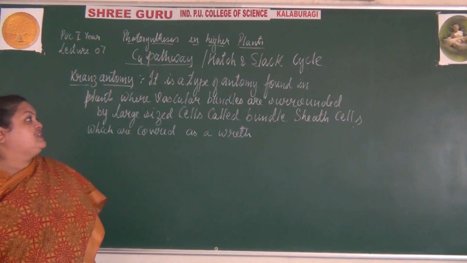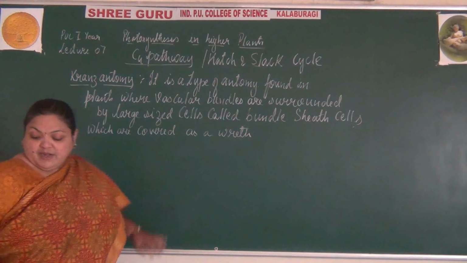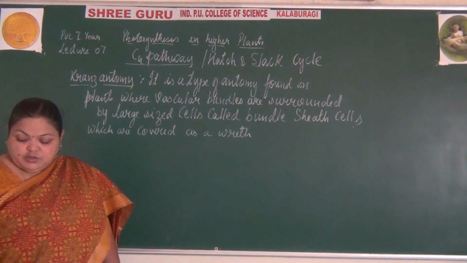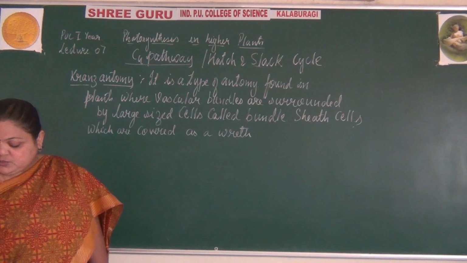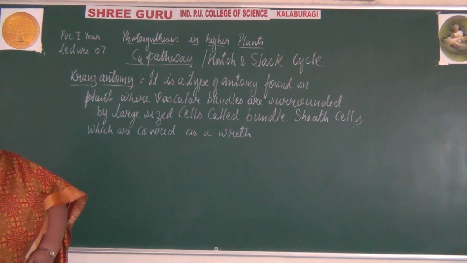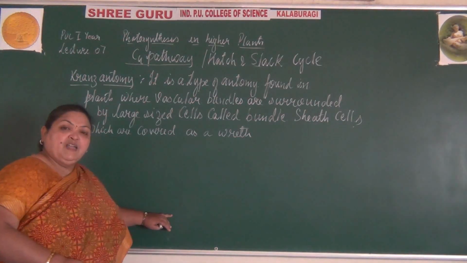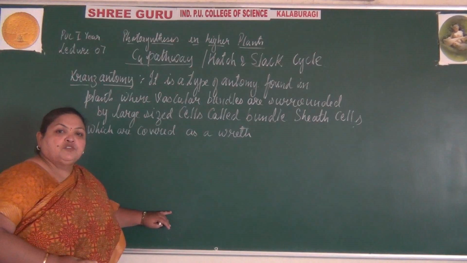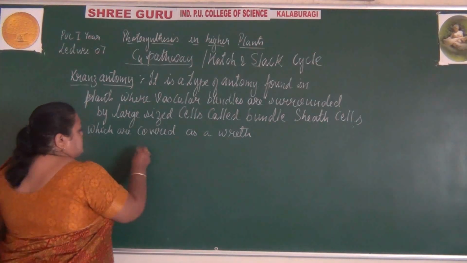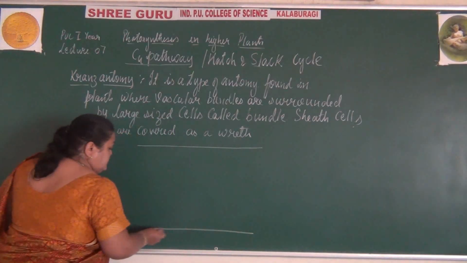You can just look into the figure in the notes or in the textbook that is being given. It is observed in such plants where there is dimorphism. There are two forms of cells. The leaves exhibit the two forms of cells. So this is the structure of the Kranz anatomy.